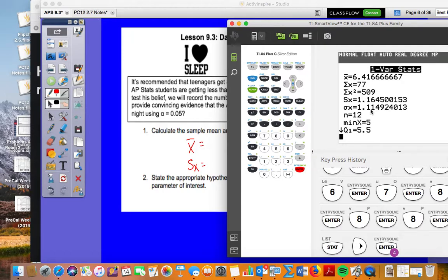But again, a lot of times you don't necessarily have to know that, other than like sampling distribution, sigma of p hat or mu. So on this one, you just need to know that S of X is our sample standard deviation versus our population. Using our sample. Correct. That's exactly right.